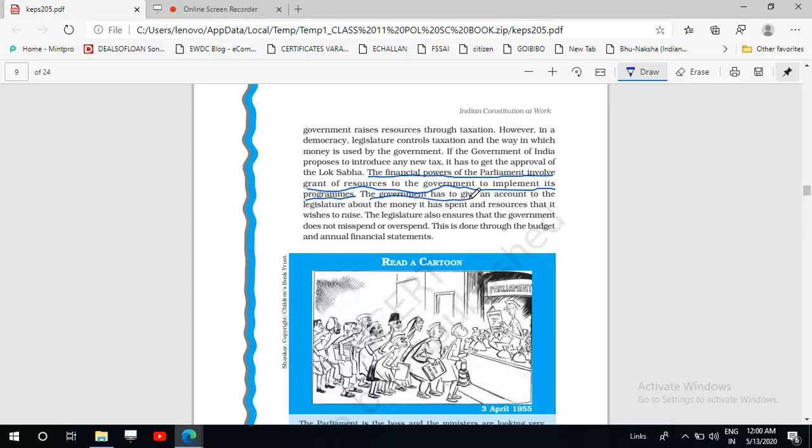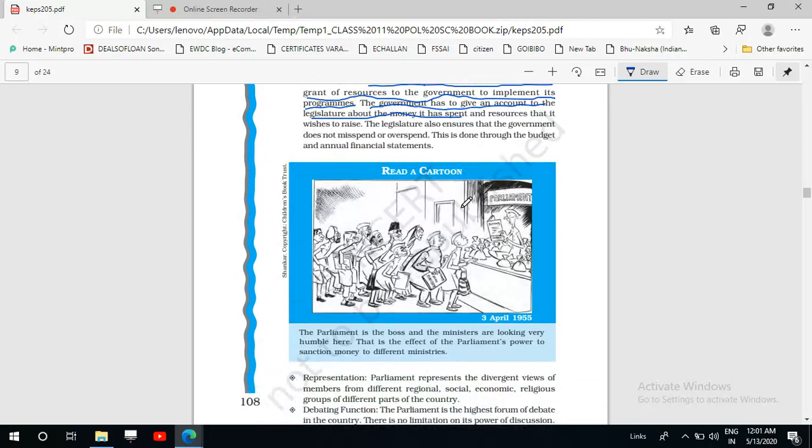Okay, and the legislature also ensures that the government does not misspend or overspend. गवर्नमेंट को misspend या overspend भी नहीं करना चाहिए. And जो बजट गवर्नमेंट बनाती है, whatever budget is made by the finance department of the government, वो बजट को लोकसभा से अप्रूव कराया जाता है. Okay, and that is the most important function of the parliament.